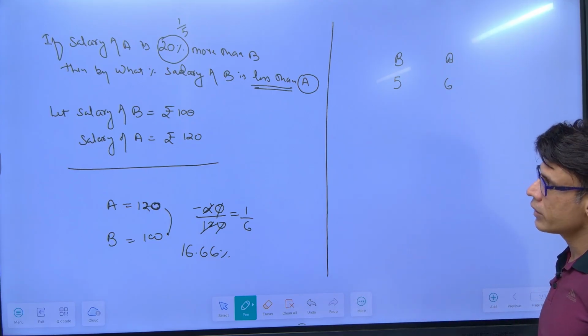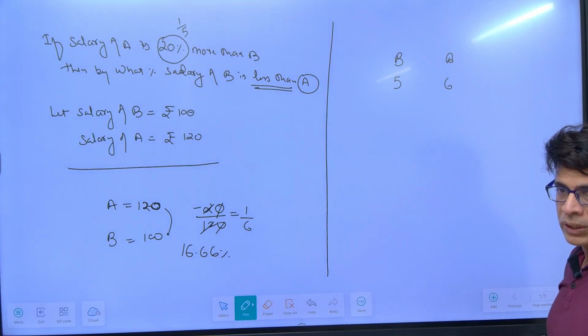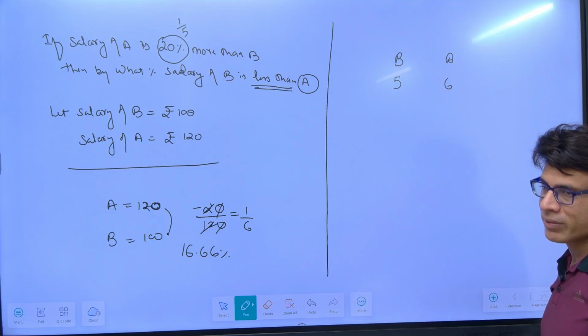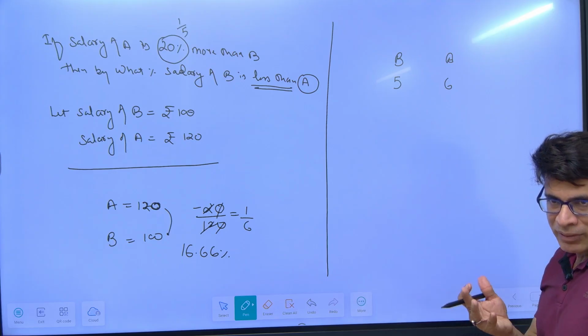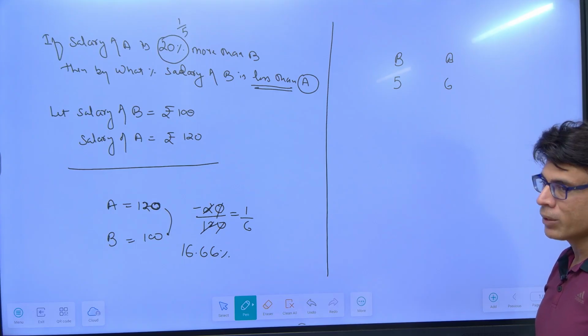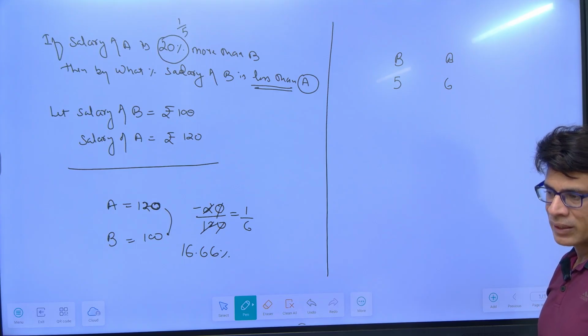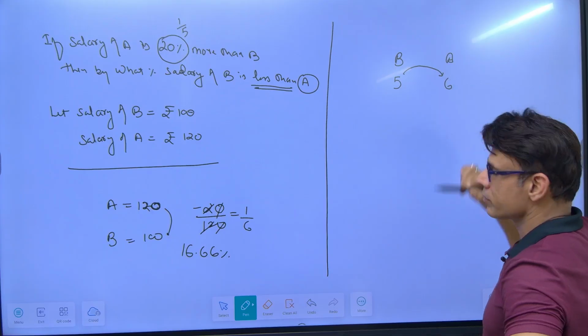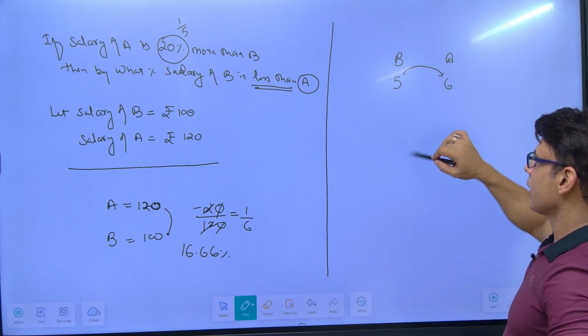Read that. Salary of A is 1 more than 5. More than के बाद वाला value will come in denominator, right? Which is 5, is your base now. And salary of A is what? 1 more than 5, which is 6. So in first case, what is happening? 5 is becoming 6, right? Now we have to do ulta.